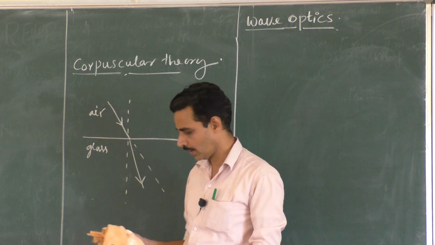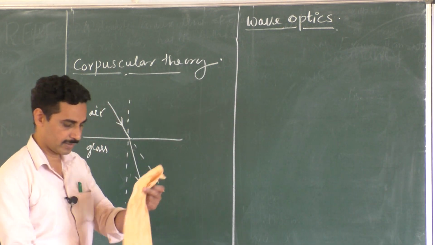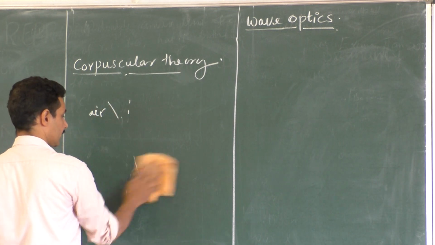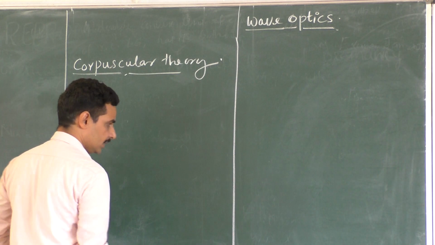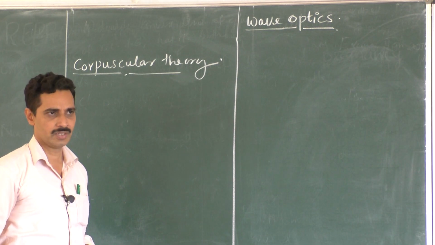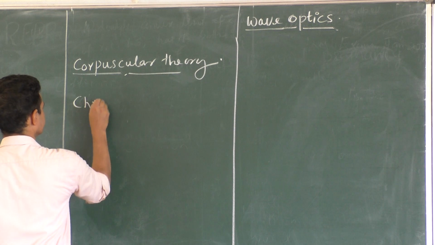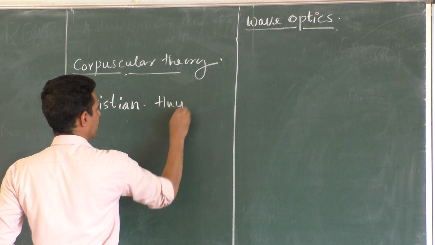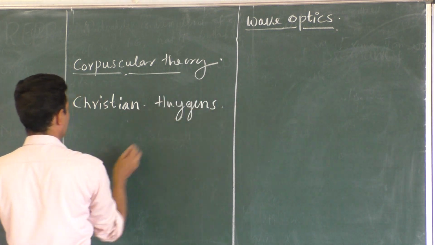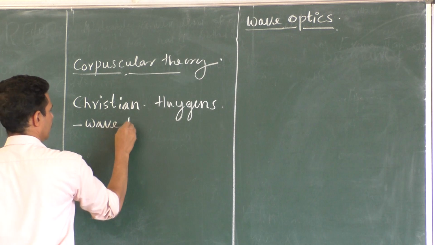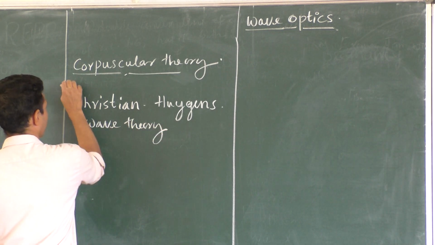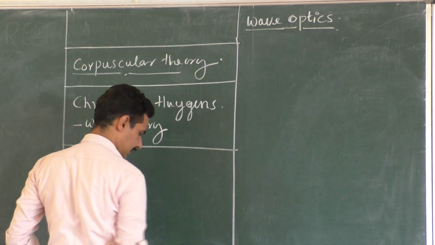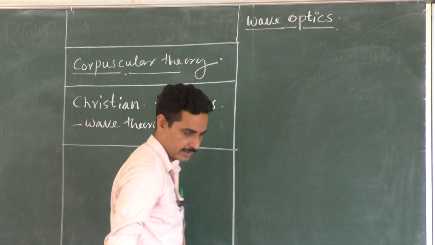And the main drawback is, light, as it travels from rarer to denser medium, it moves with more speed and bends away from the normal. That was according to corpuscular theory. So it went wrong. And then a new theory was proposed, and that was from Christian Huygens. Huygens wave theory. He said that light is a wave. Of course, this theory also had some drawbacks, but this theory was a successful theory in many aspects.